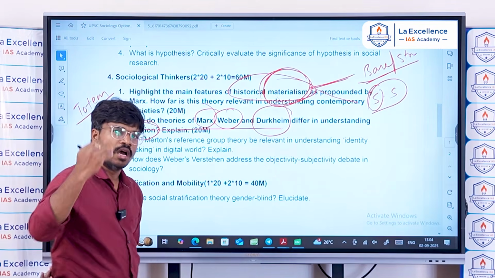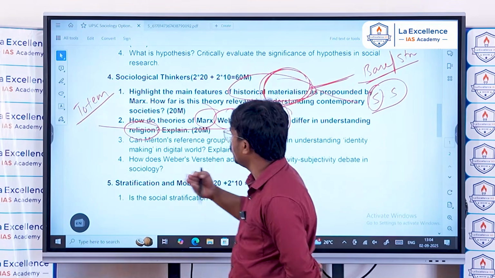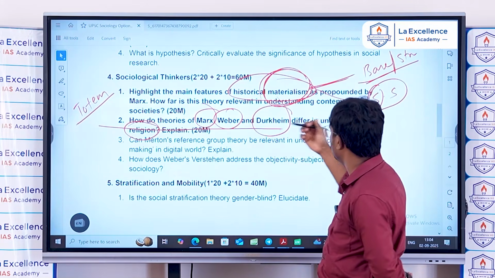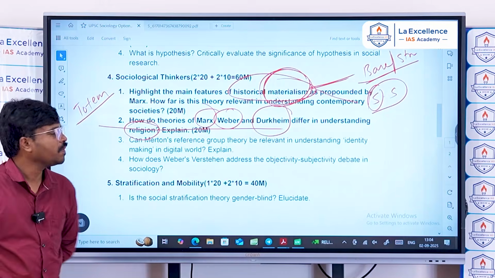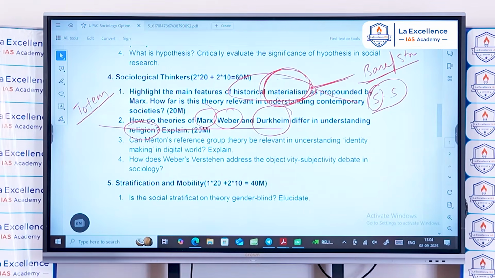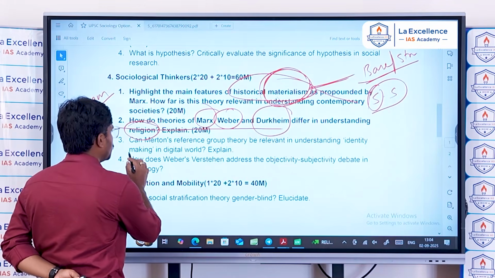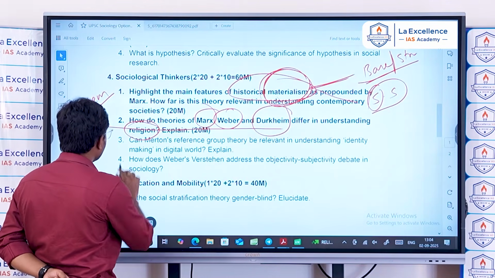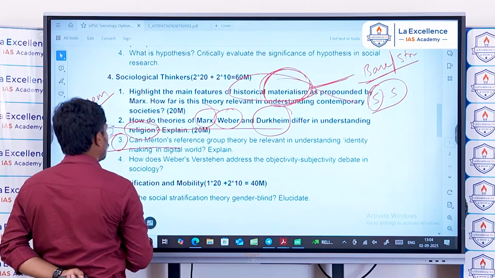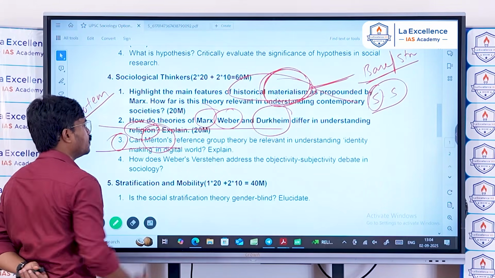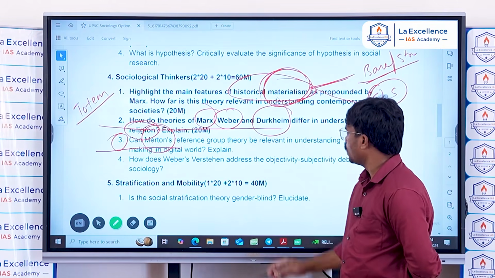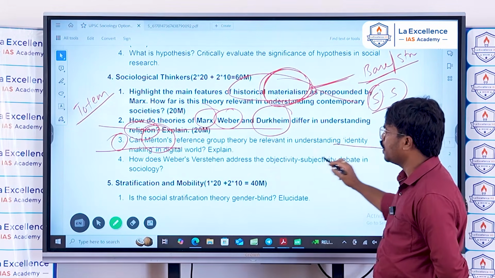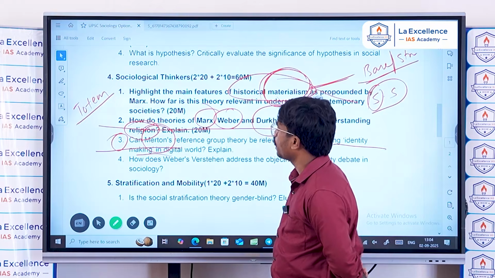and you write the ideas of these thinkers in point format. Okay, and next: can Merton's reference group theory be relevant in understanding identity making in the digital world? So, this third question on Merton's theory was asked in the current context, that is, identity making in the digital world.